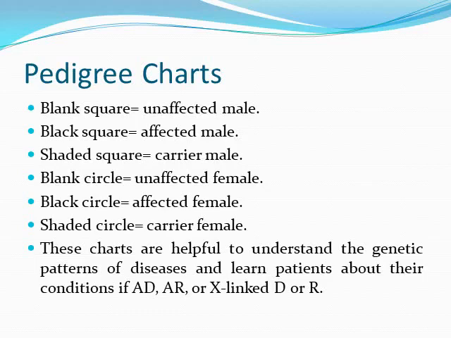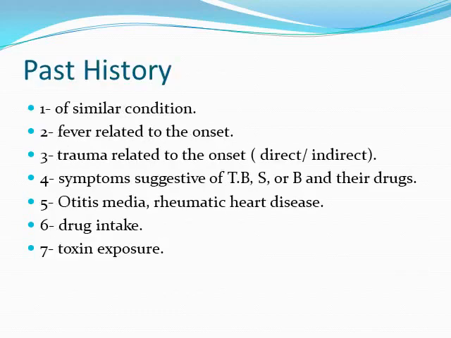We draw the pedigree chart for the heredofamilial disorders, and it helps to understand the genetic pattern of disease and learn about the condition: autosomal dominant or recessive, X-linked dominant or recessive. This is helpful only in the Mendelian pattern of inheritance. Past history.